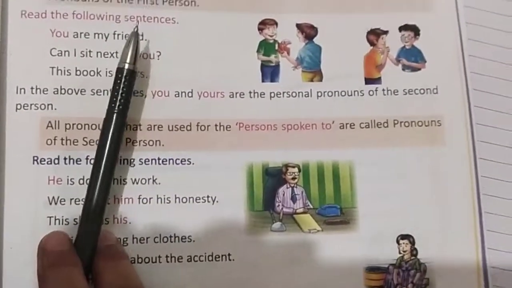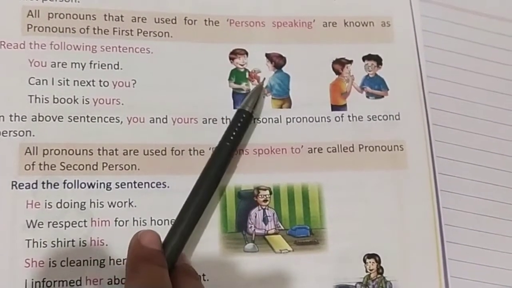Next comes our third person pronoun, beta. Here you find this is I, this is you.